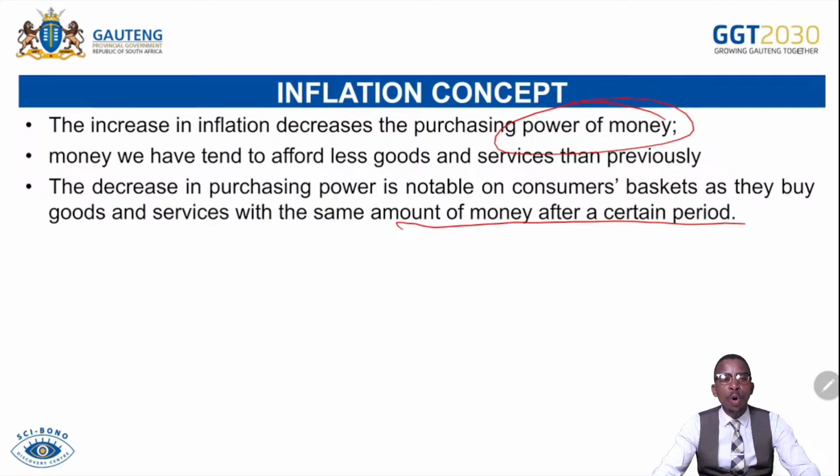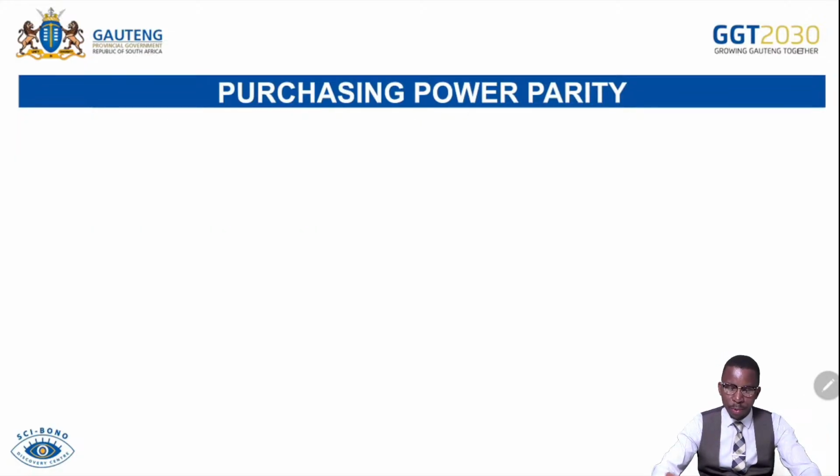Why? It is because as inflation increases, or as prices increase continuously, the money will be losing its purchasing power, so the money will be eroding in the pocket. Then people tend to afford fewer goods and services. The same thing applies on the production side. Whenever the cost of production increases, firms find it expensive to produce more goods and services. For that reason, they sacrifice and produce less, which leads to an increase in prices as they try to offset the burden of cost onto the consumer.